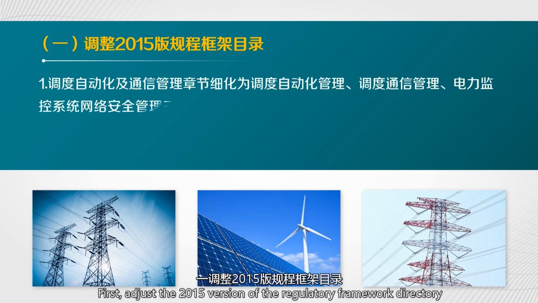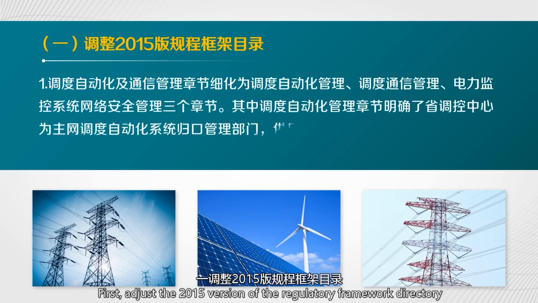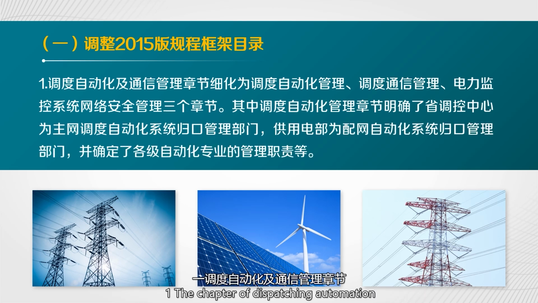First, adjust the 2015 version of the Regulatory Framework Directory. The chapter of dispatching automation and communication management is divided into 3 chapters: dispatching automation management, dispatching communication management, and network security management of dispatching monitoring system.